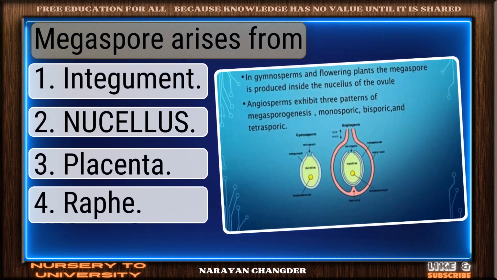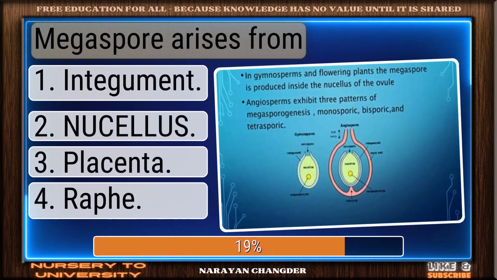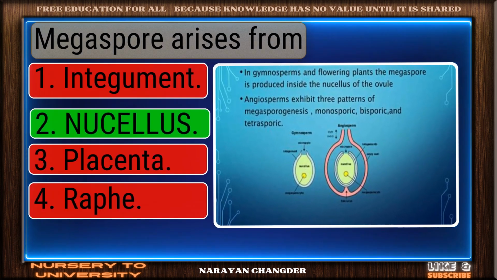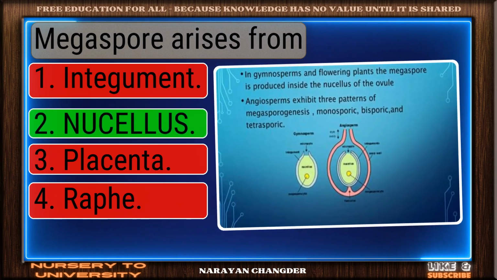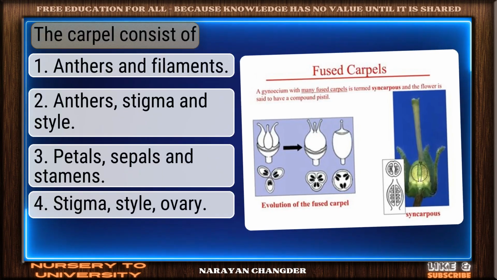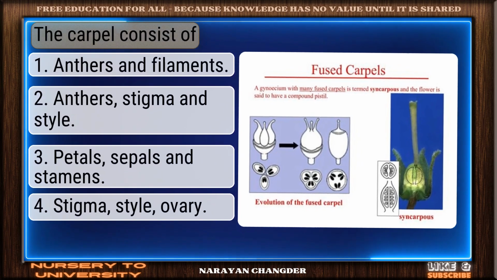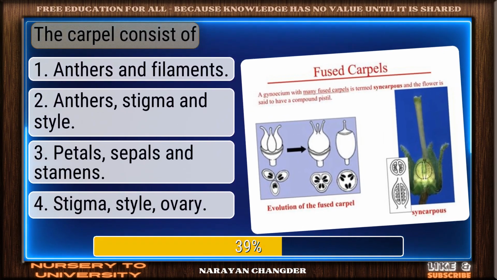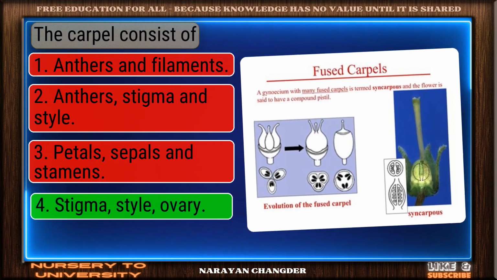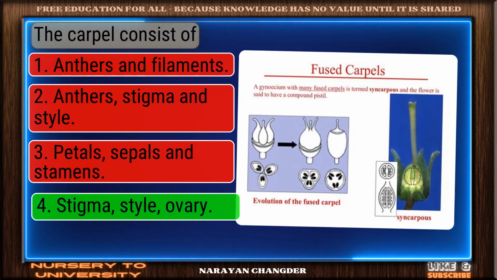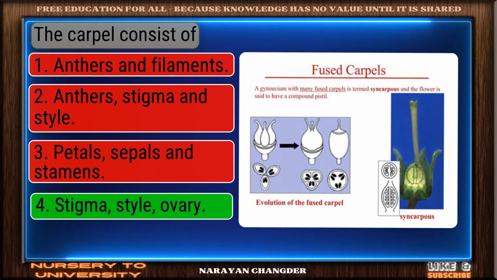Question number 278. Megaspore arises from. Excellent. Nucellus is a brilliant choice. Question number 279. The carpel consists of. Nice work. You chose stigma, style, ovary, and it is correct.